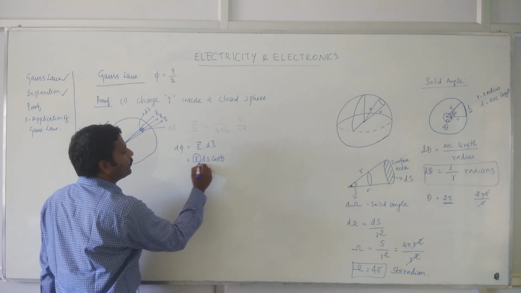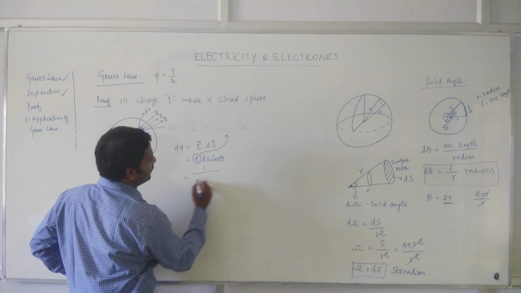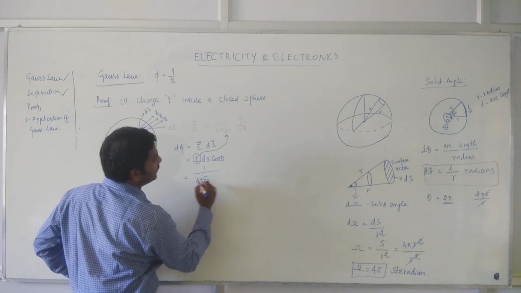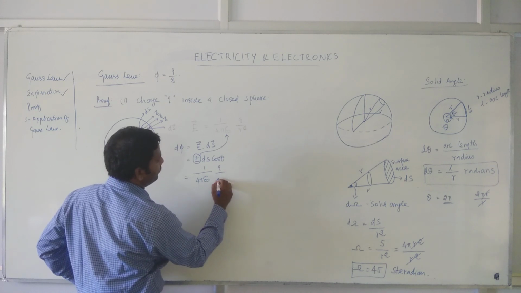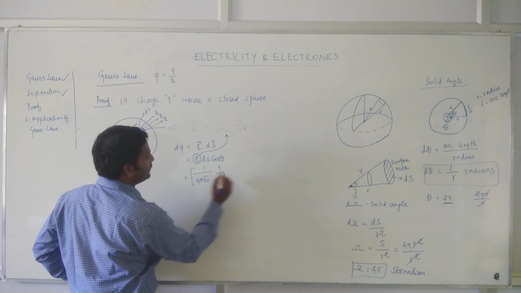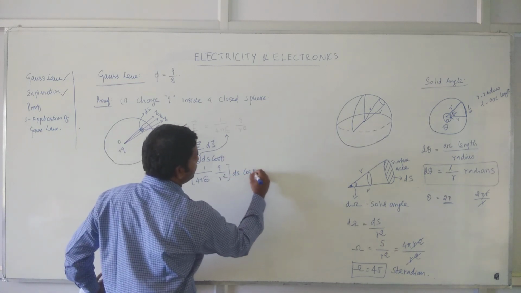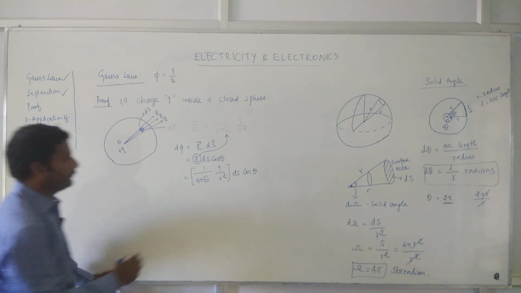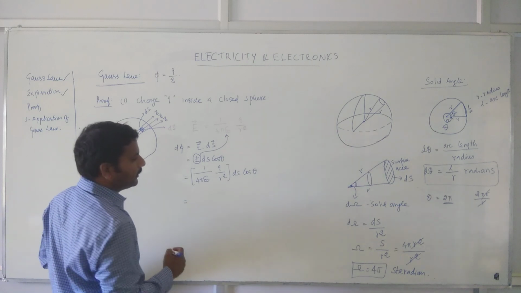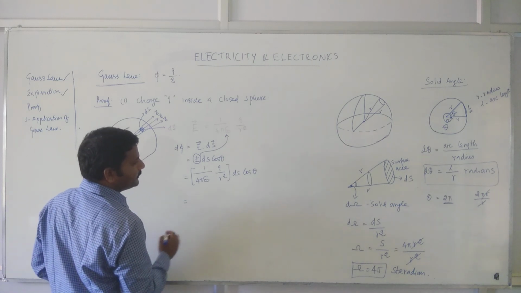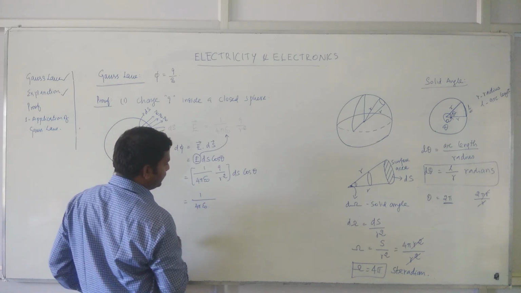But what is the expression for E? You can write 1 by 4 pi epsilon naught q by r square. This is E, and ds cos theta, right? Now you can rewrite this equation. How? You can rewrite it for 1 by 4 pi epsilon naught.